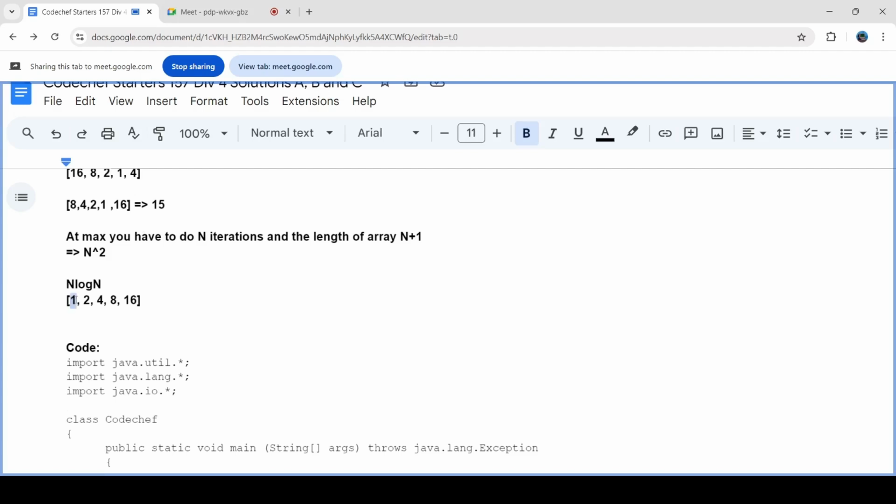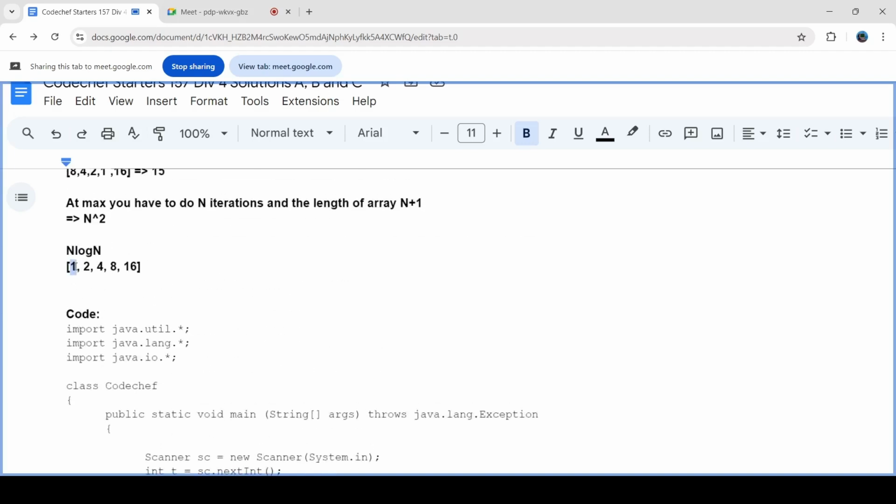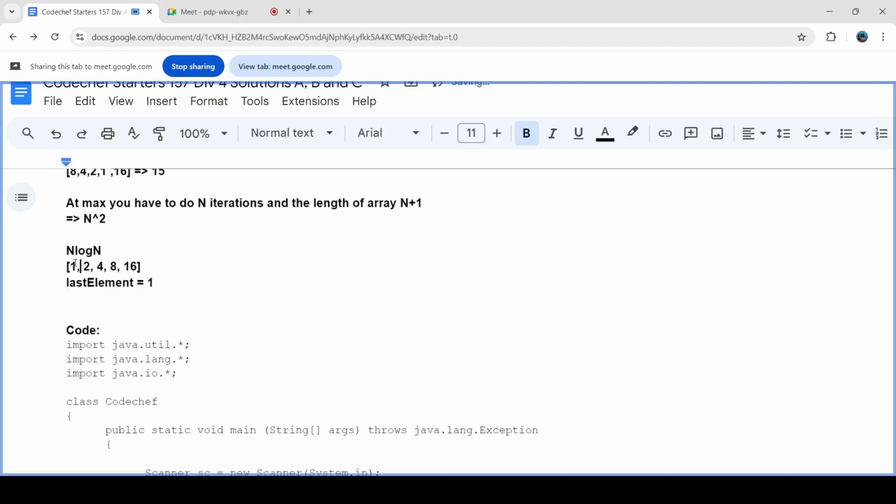For example, 1 is less than equal to 2. So my last element initially was 1. So it's not going to swap because max of 1 and 1 is 1. Then 2 is less than equal to 2. It will swap it with 2.